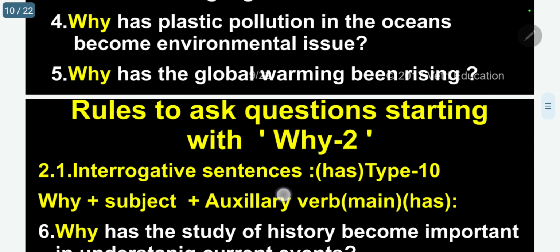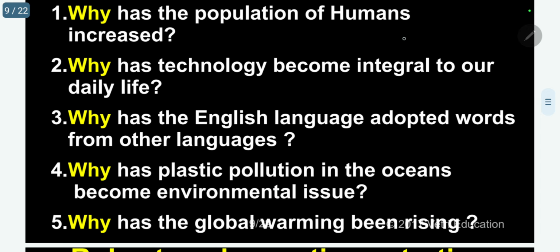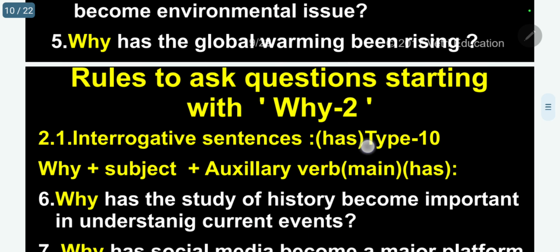Why has global warming been rising? Has been is the helping verb, and correspondingly, rising is the main verb. Kindly follow: has been, rising. Next one.